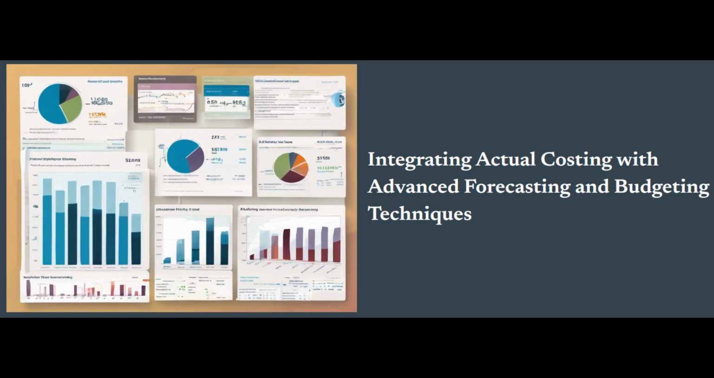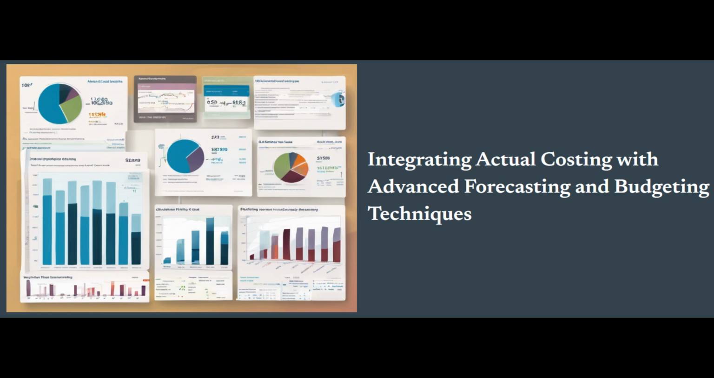Overcoming challenges in the integration of actual costing and advanced techniques. While the benefits of integrating actual costing with advanced forecasting and budgeting techniques are well documented, organizations may face several challenges in implementing and maintaining an effective integrated system. Data integration and interoperability: ensuring seamless data integration between the actual costing system, the FP&A software, and other enterprise systems can be a complex and resource-intensive endeavor.